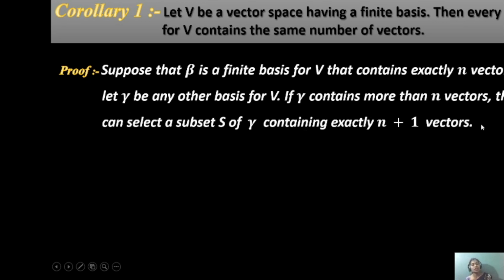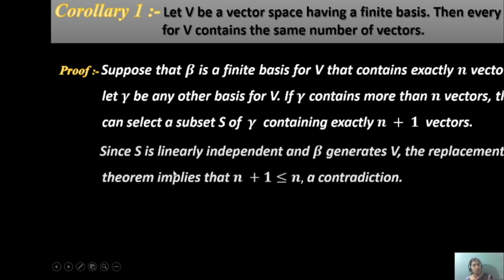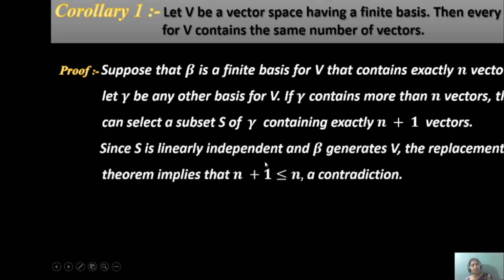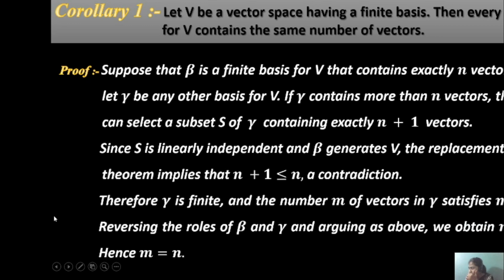Then we can select a subset S of gamma containing exactly n+1 vectors. Suppose that we take n, it will be generated as n+1 for the basis gamma. Okay, then since S is linearly independent and beta generates V, the replacement theorem implies that n+1 is less than or equal to n, a contradiction. Therefore, gamma is finite and the number m of vectors in gamma satisfies m is less than or equal to n.